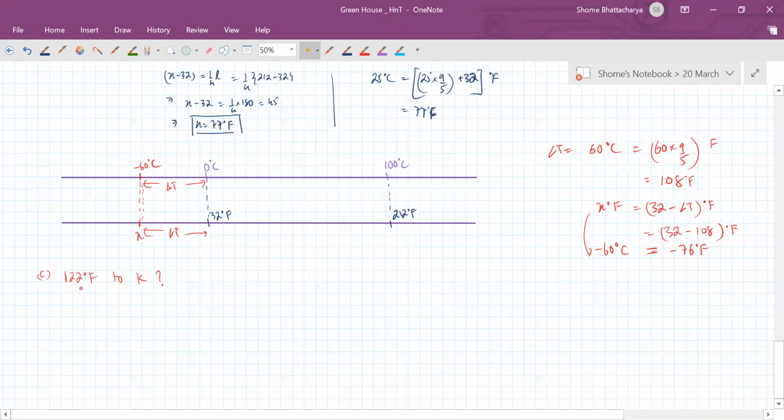So 122 degrees Fahrenheit. First, to convert to degrees C, you can see that it is 122 minus 32 into 5 by 9.